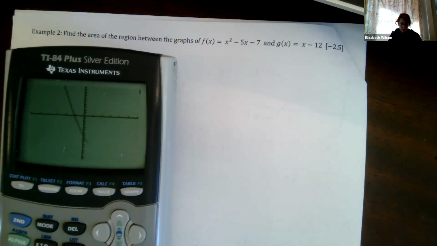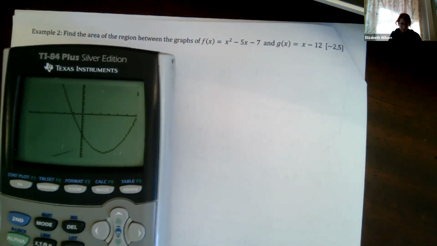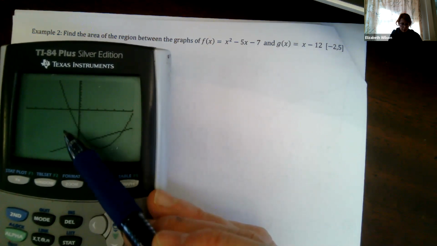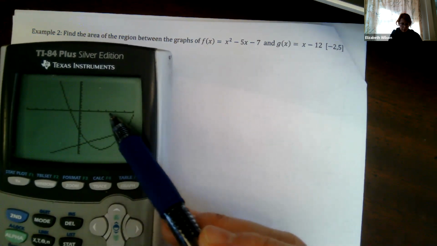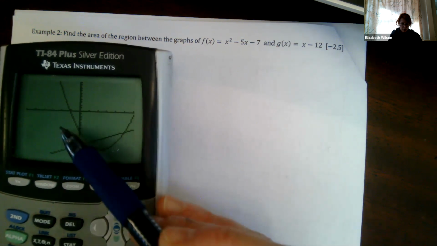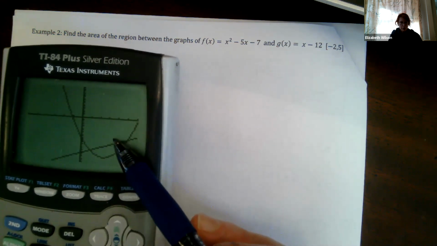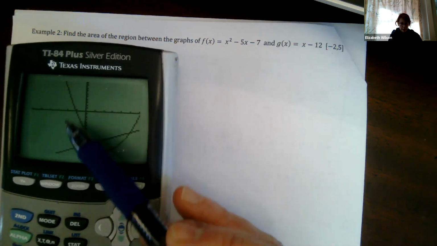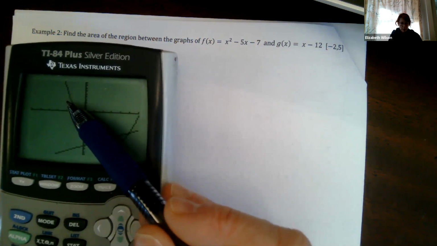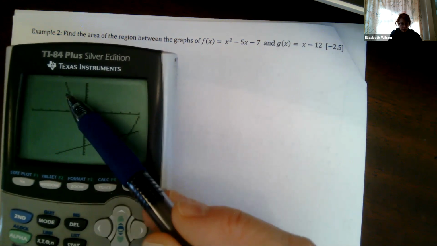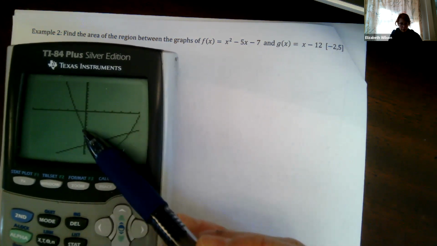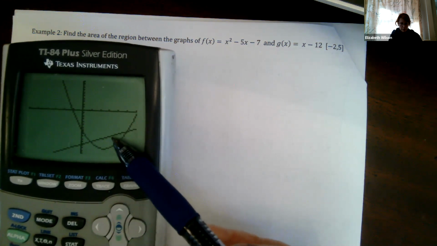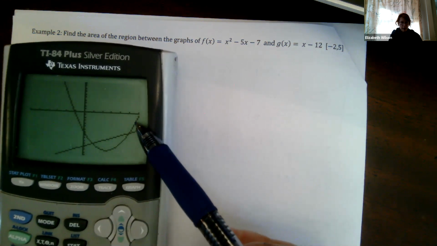And I graph it out. There's my parabola. And there's my g of x. And I'm going to go from -2 to 5. Okay, so I've got intersections. My functions are intersecting each other within my interval, right? And I also have a case where I say top minus bottom, but look what's happening. My top function is my parabola from here to here. And then my top function is my linear equation. And then my top function is my parabola again.